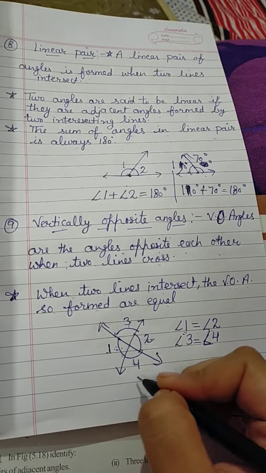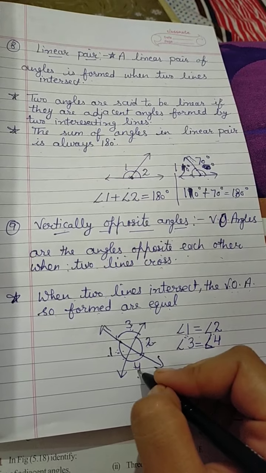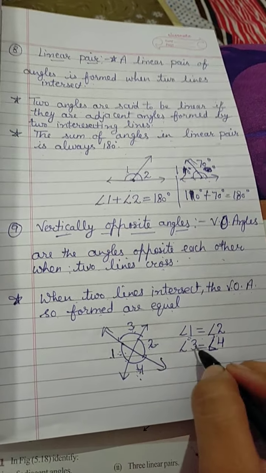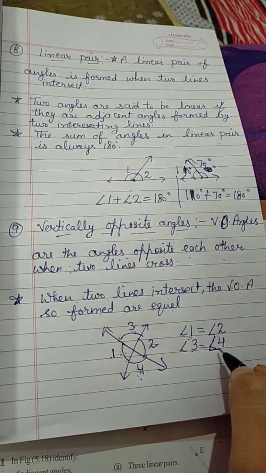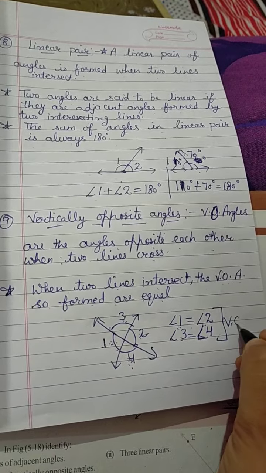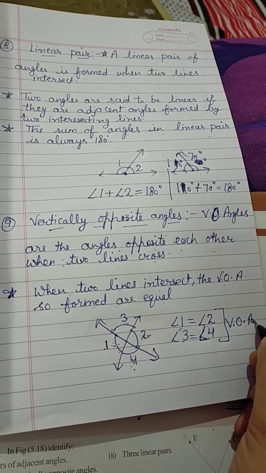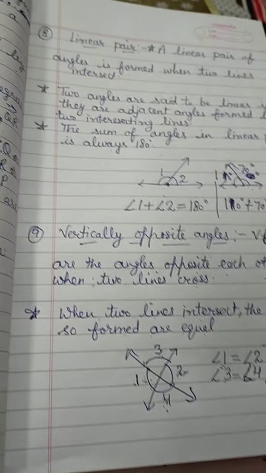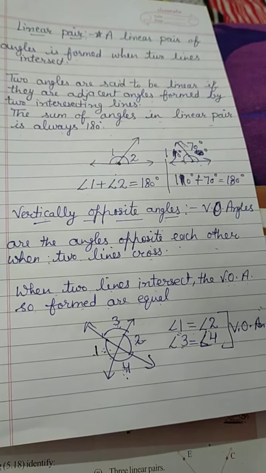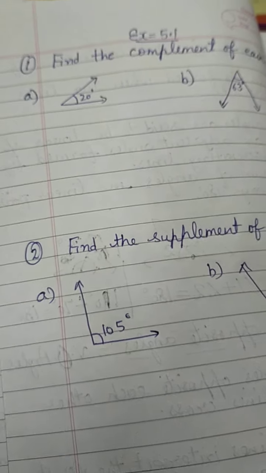They are also vertical opposite angles, they are opposite to each other, so they are also equal. So these both pairs are vertical opposite angles, and they will be equal to each other.